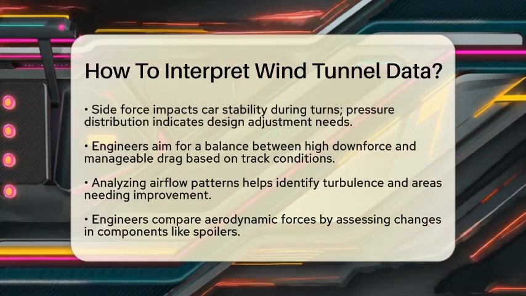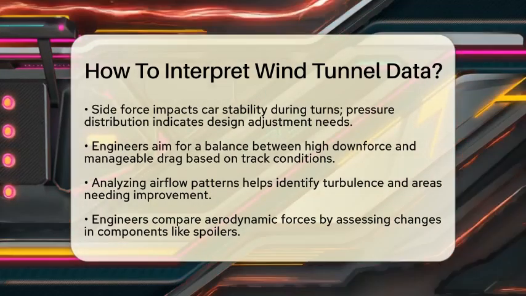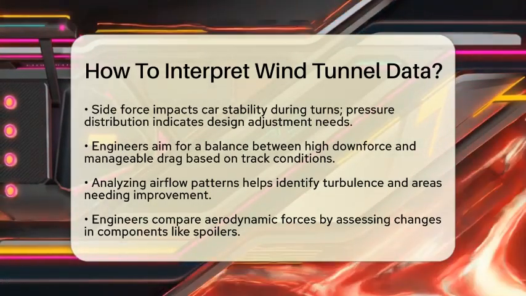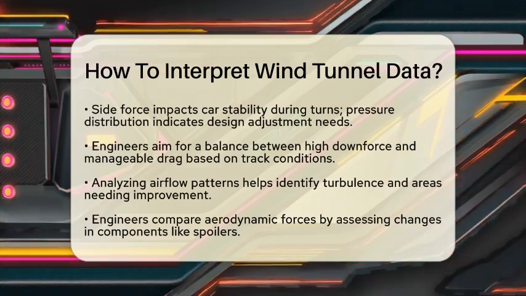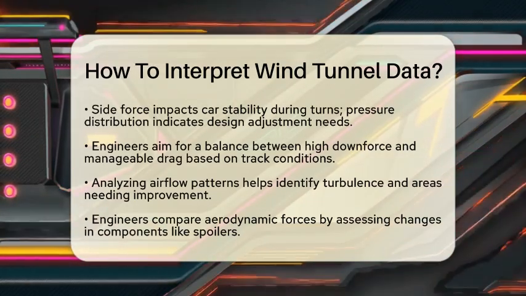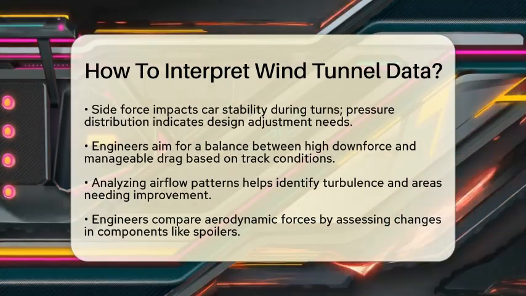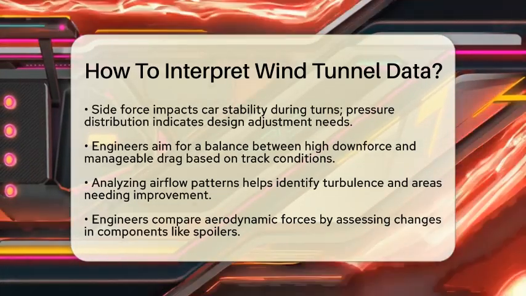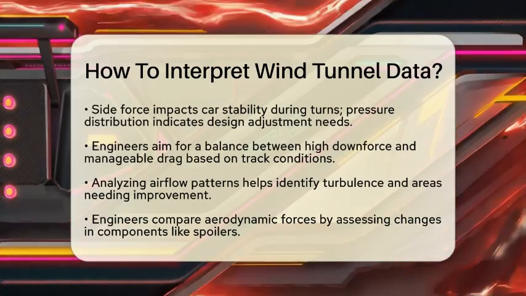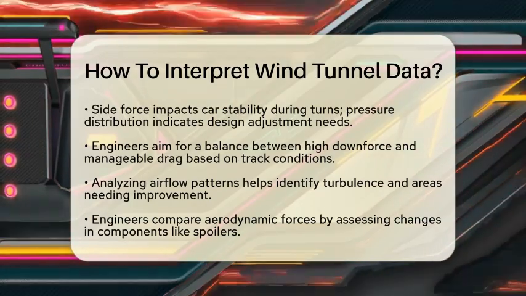Interpreting this data is all about finding the right balance. High downforce is great for cornering but can increase drag, which slows the car on straightaways. The ideal setup varies depending on the track and race strategy. To interpret wind tunnel data effectively, engineers follow several steps.